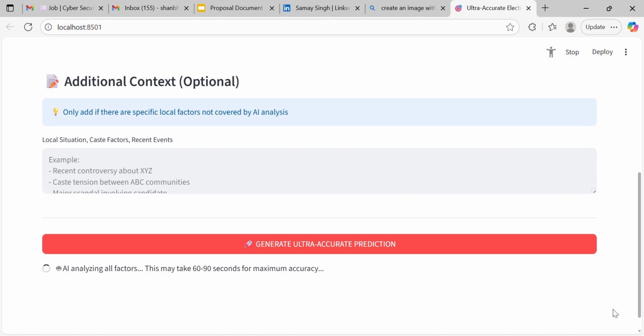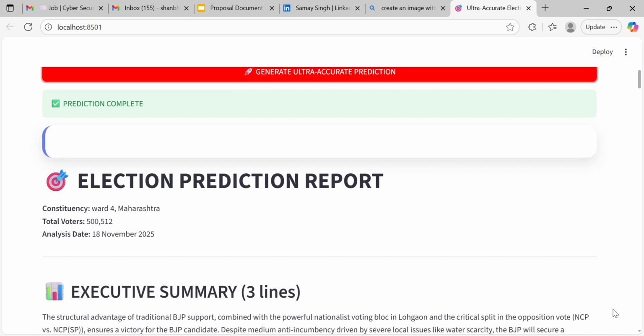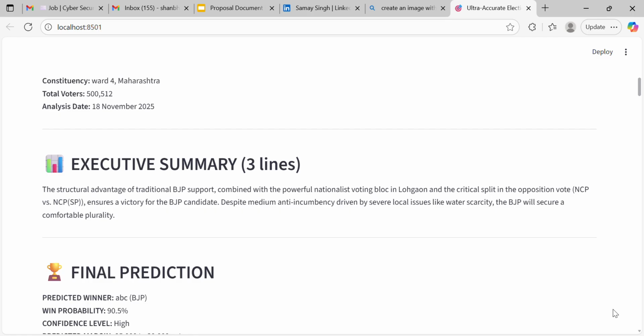So the AI analyzes all the factors, and I have used nearly 50 APIs for this, and it gives the maximum accurate result with insights and proof. Then the prediction is completed, so that analysis data gives the structured advantages of traditional BJP support combined with a powerful nationalist voting bloc in Lohagaon and a critical split in the opposition vote.